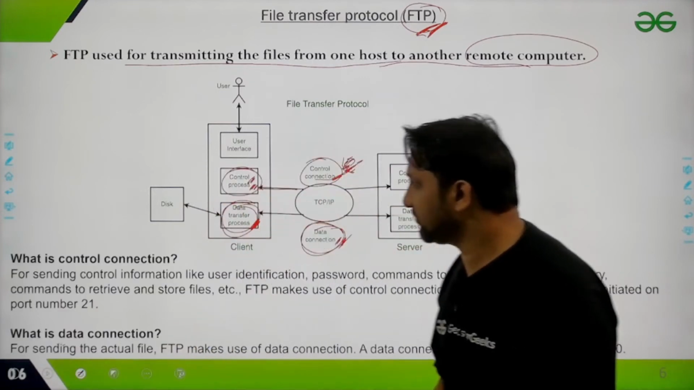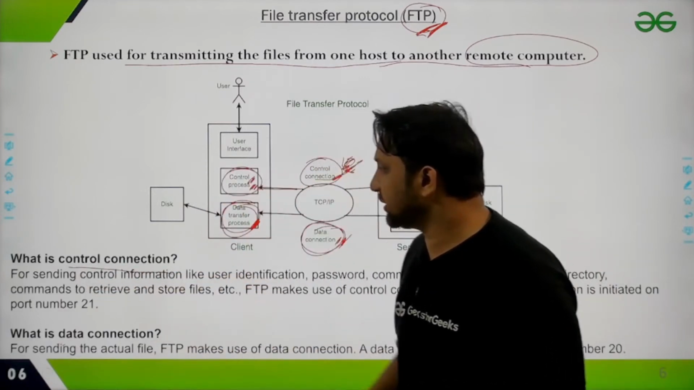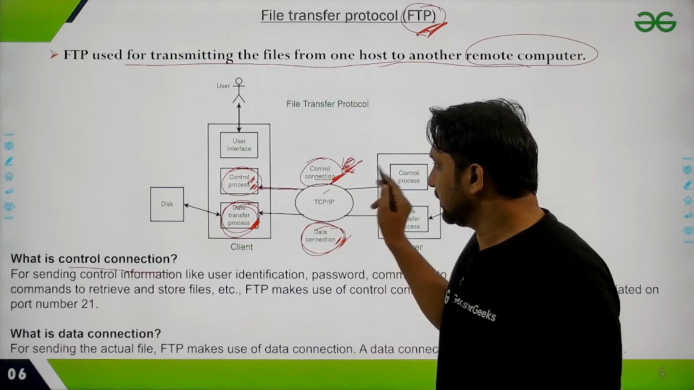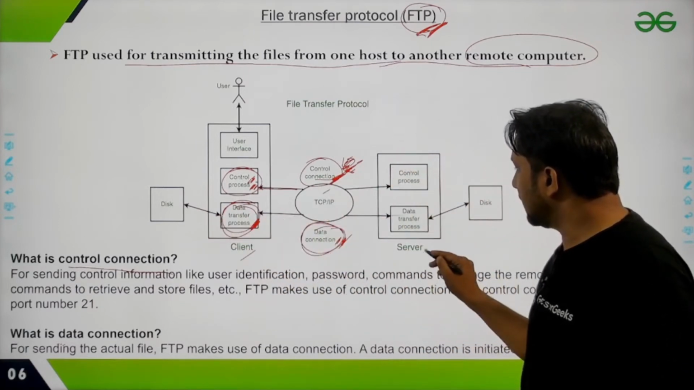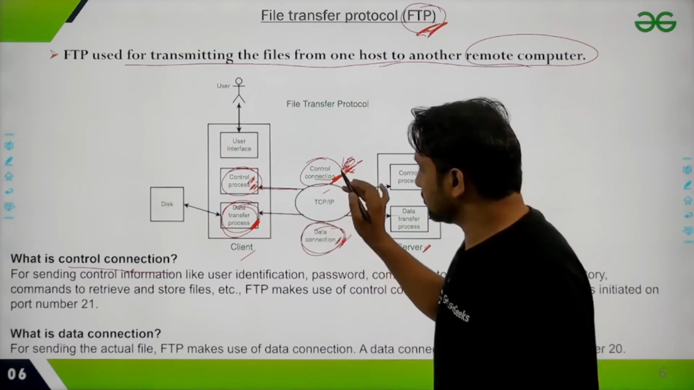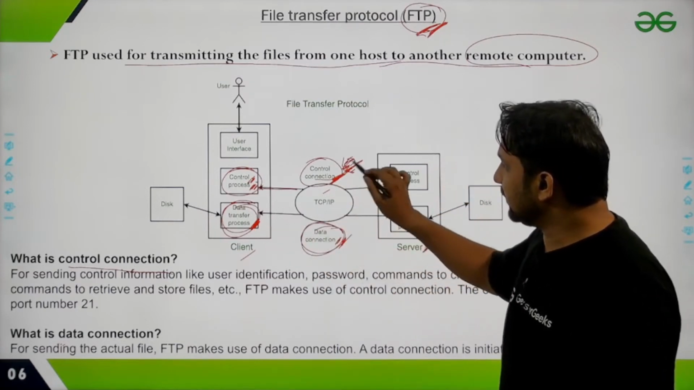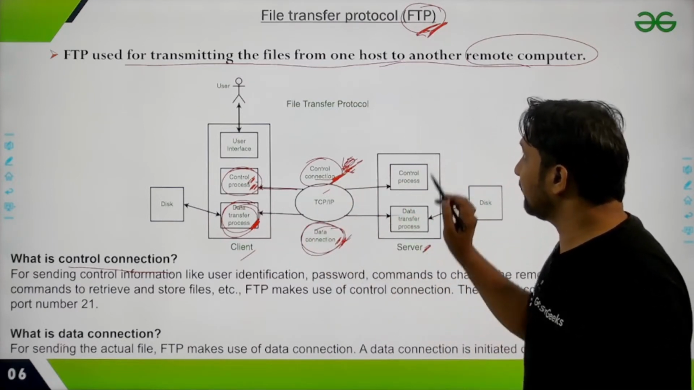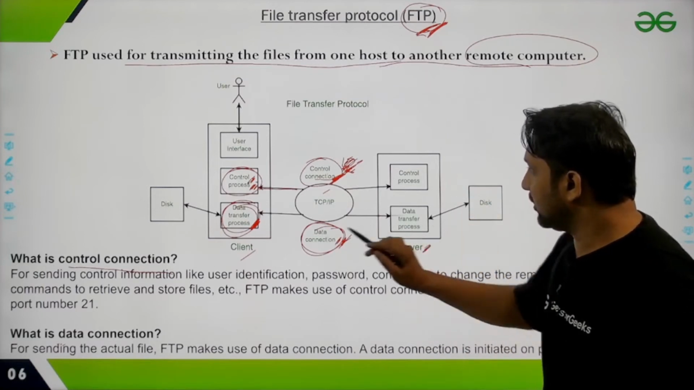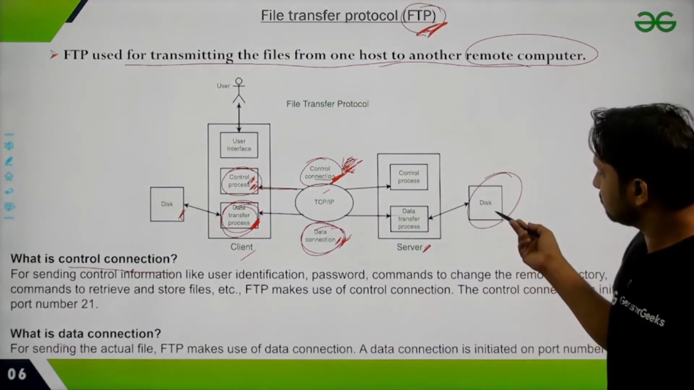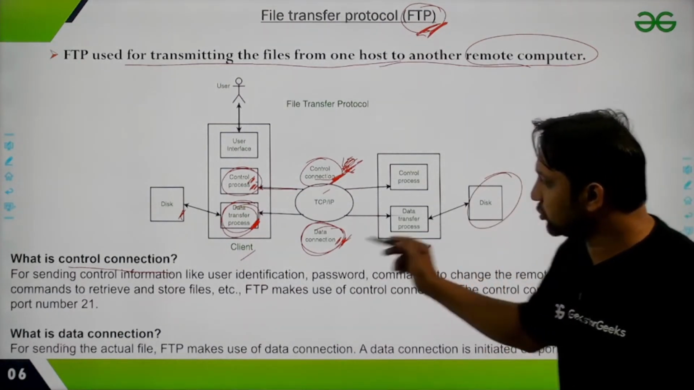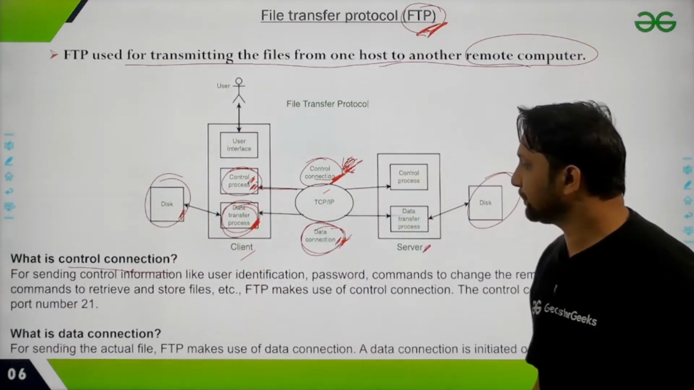More information is given here. If the client simply wants to download data from the server, then based upon the type of data, we make two types of connections with the help of the FTP protocol. And here the client is accessing the data from the server database and storing it in its own database.